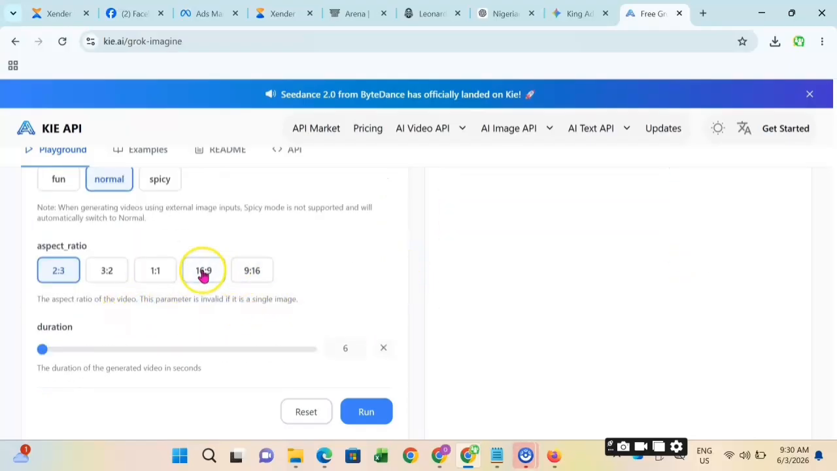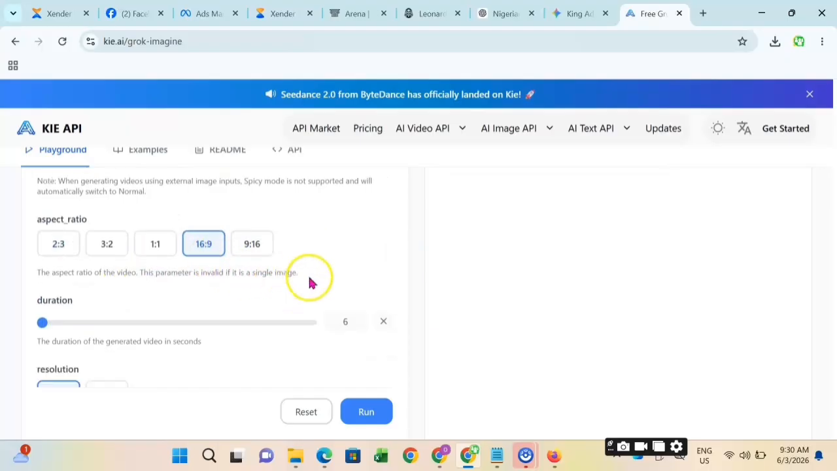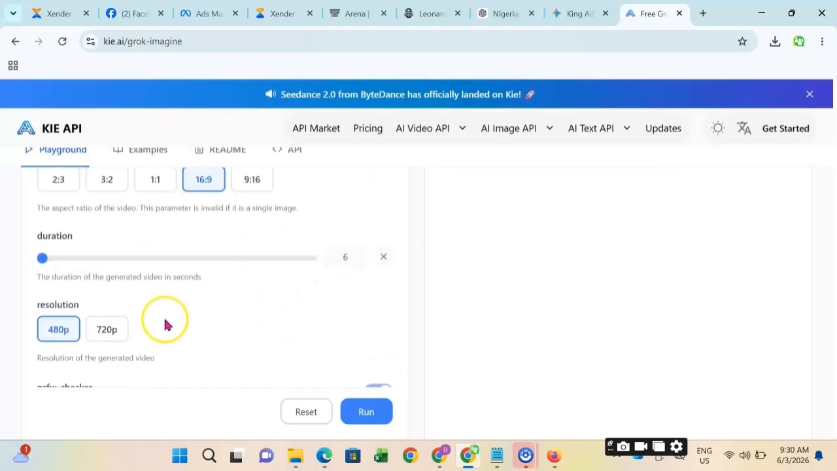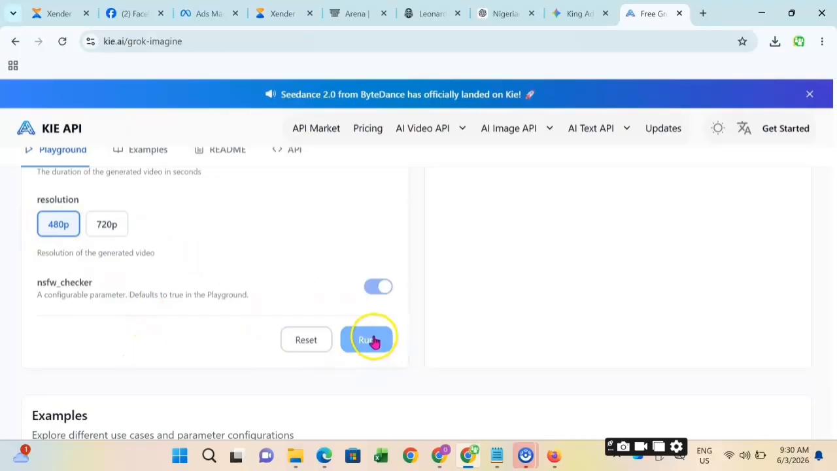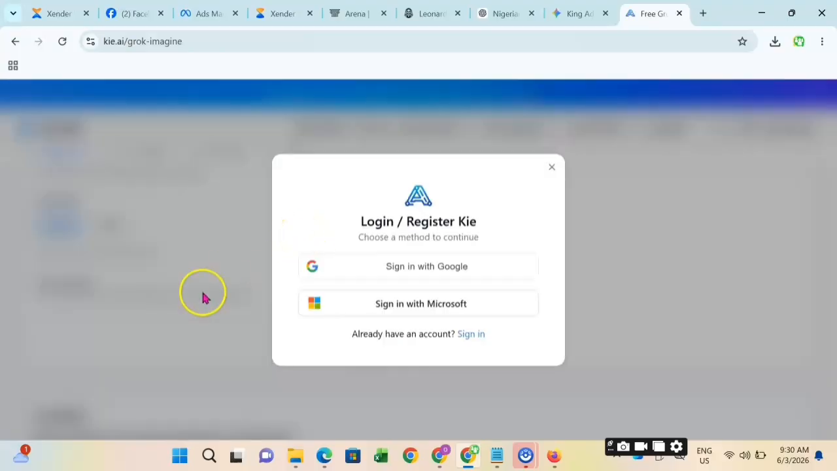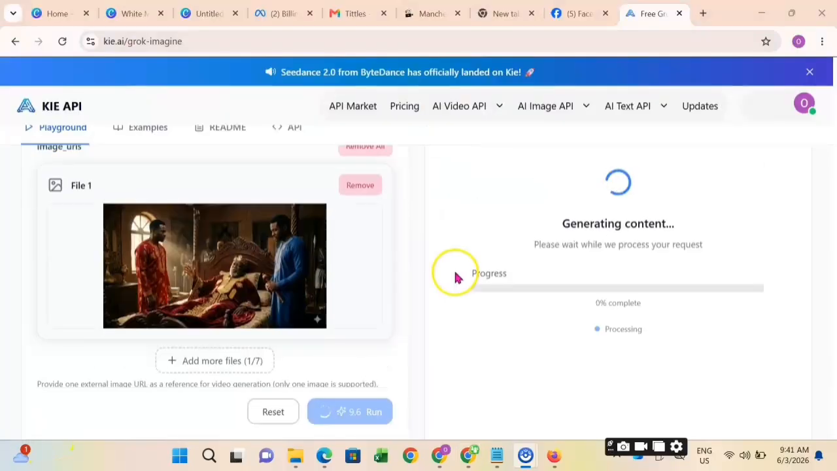So we are going to go ahead and animate the image with the write-up in scene 1. So make sure you don't mix it up. You can't carry scene 1 and use it to animate the image of scene 2. Okay.